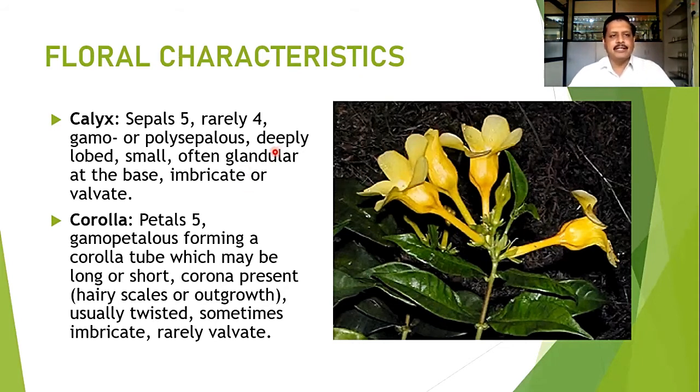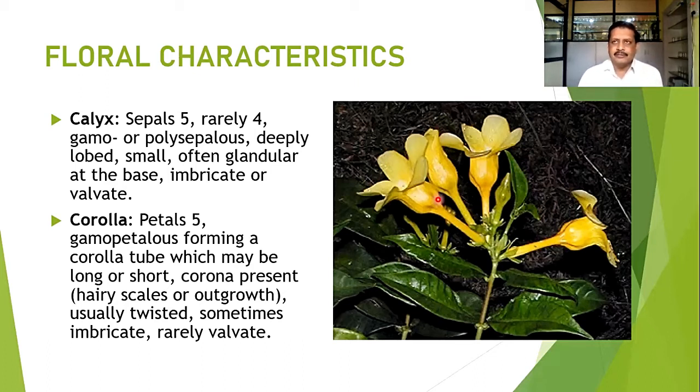If polysepalous, they are deeply lobed, small, and often glandular at the base. Imbricate or valvate aestivation can be observed in the bud condition in the members of this family Apocynaceae. Corolla petals are 5. As usual, members of Gamopetalae, so the petals are fused to form a tube-like structure, or it may be funnel-shaped flowers in most of the members we observe. So a gamopetalous corolla is there, with a corolla tube, which may be longer or shorter.